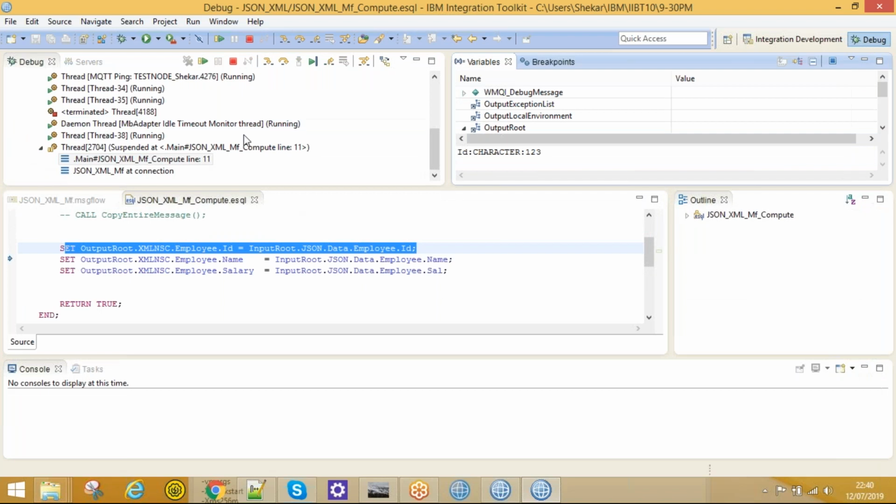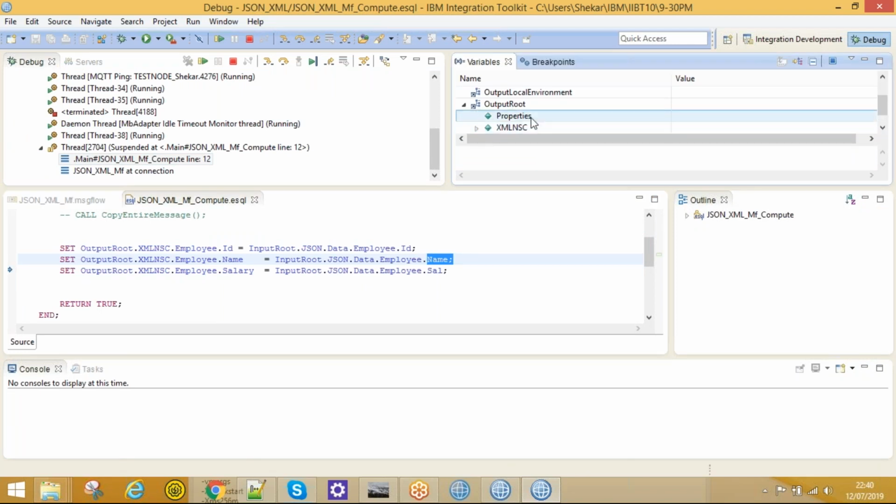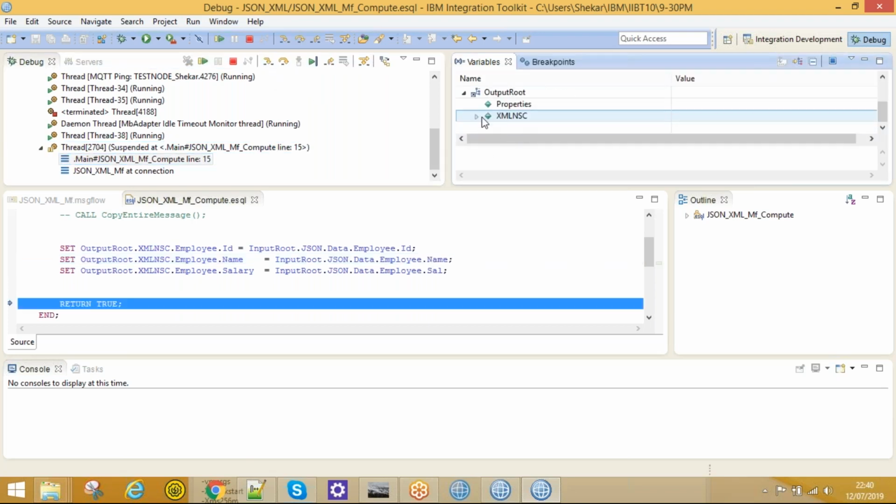Let's see the second line. Just click on step into. Now that second line is executed. See here, under output route, under XML NSC, name. The first line, ID, is mapped and the second line, name, is mapped. Now let's see the third line. After the third line, every value is mapped. That is ID, name, salary is mapped.